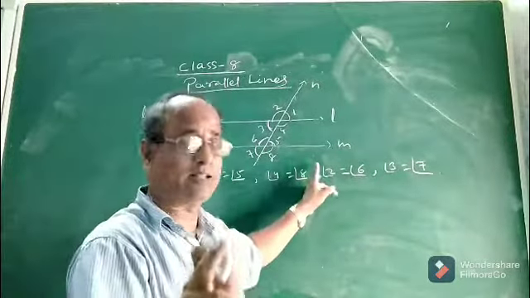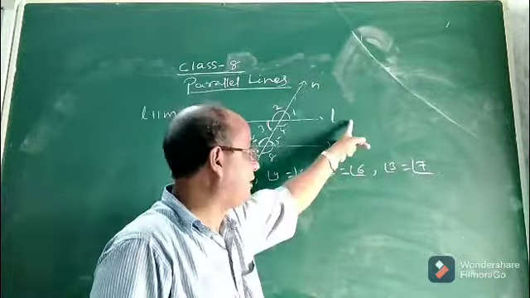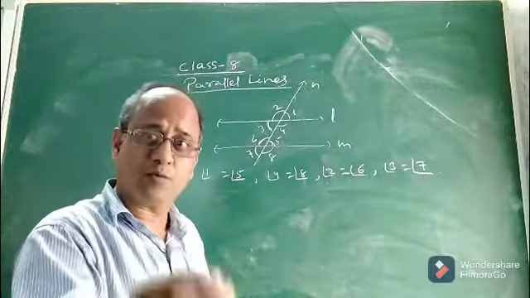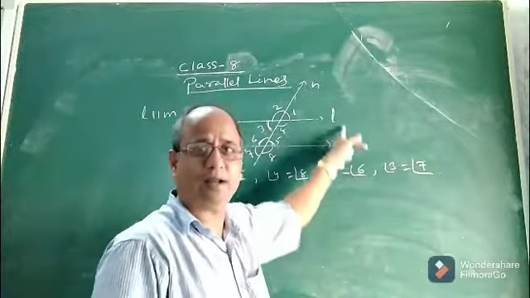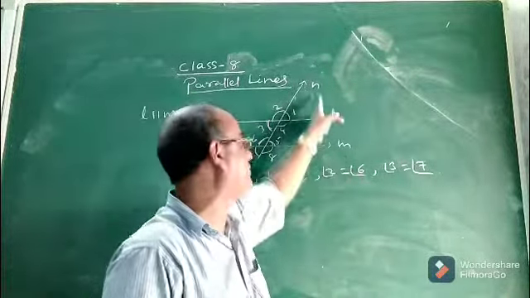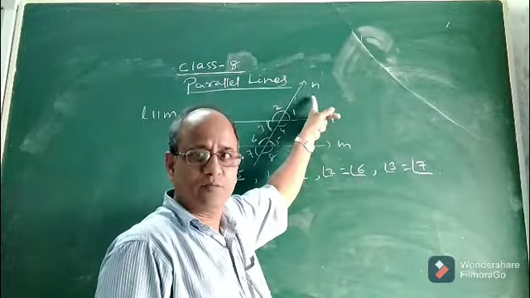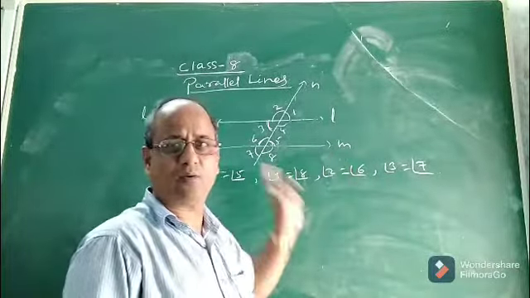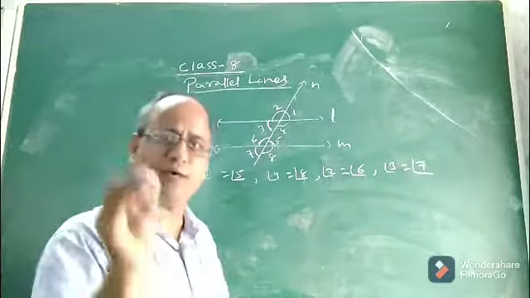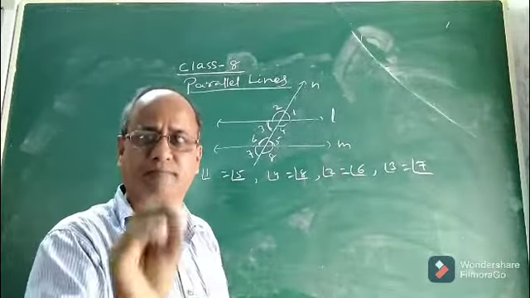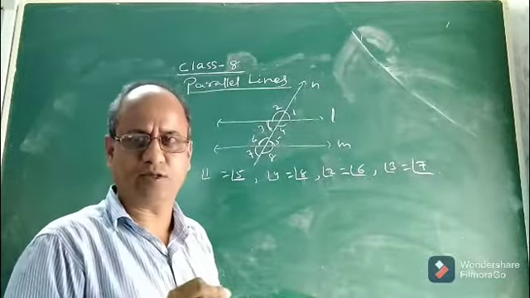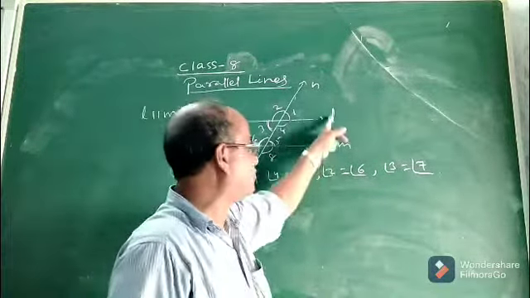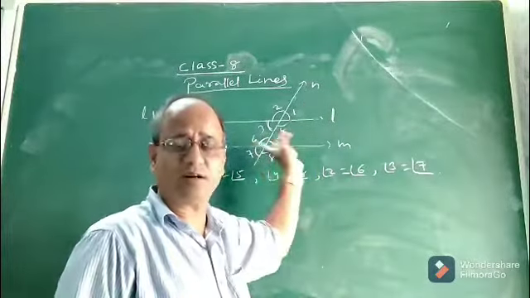And please remember one thing, this will be true only if L and M are parallel. What I mean to say is, a pair of corresponding angles will be equal provided the two lines are parallel. But if L and M are not parallel, suppose these two lines are not parallel but this is a transversal, then angle 1 and 5 will not be equal. Even though they form a pair of corresponding angles, they will not be of the same measure or value. So a pair of corresponding angles will be equal only if the two lines are parallel and are intersected by a transversal.